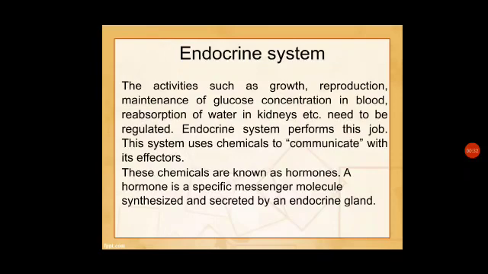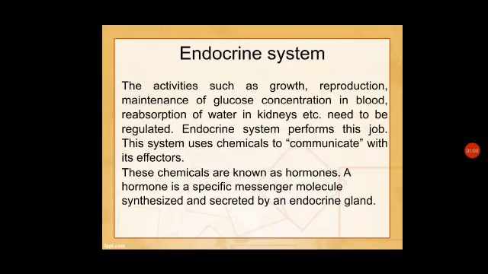First of all, we will see what glands are and what the endocrine system is. Activities such as growth, reproduction, maintenance of glucose concentration in the blood, reabsorption of water in the kidneys, and many more functions need to be regulated, and the endocrine system performs this job. This system uses chemicals to communicate with the effectors. These chemicals are known as hormones. A hormone is a specific messenger molecule synthesized and secreted by an endocrine gland.